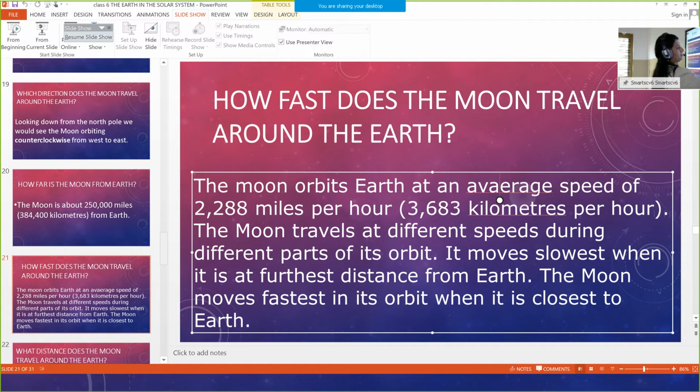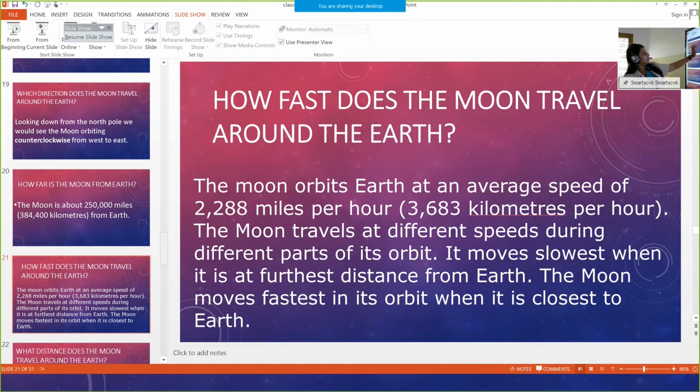Okay, there was a spelling mistake over there. The moon orbits Earth at an average speed of 2,288 miles per hour. That is 3,683 kilometers per hour.